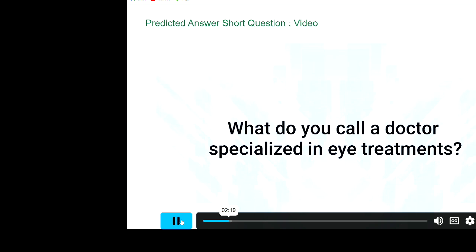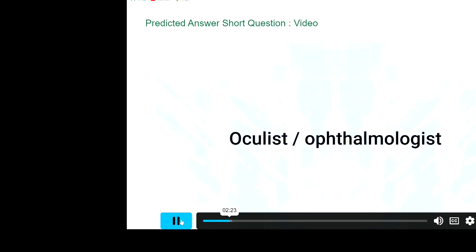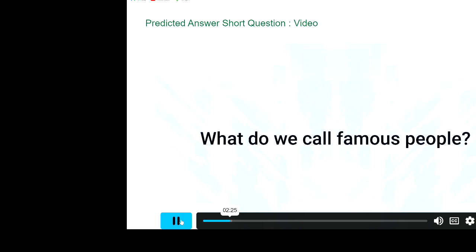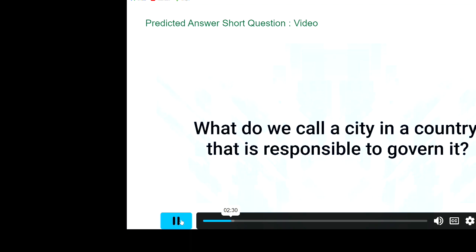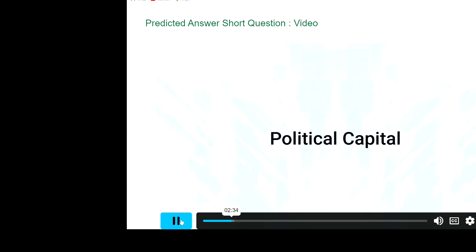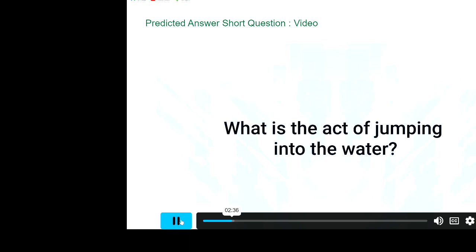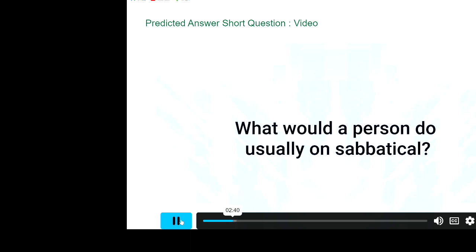What is the phrase used to describe the way something repeatedly increases and decreases? Ebb and flow. What do you call a doctor specialized in eye treatments? Oculist. Ophthalmologist. What do we call famous people? Celebrity. What do we call a city in a country that is responsible to govern it? Political capital. What is the act of jumping into the water? Diving.